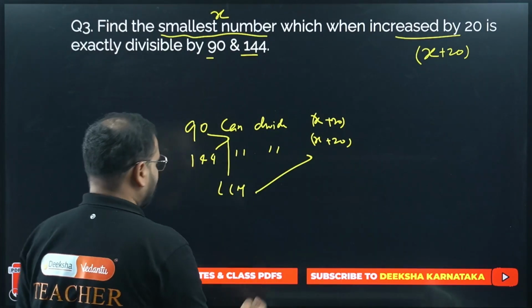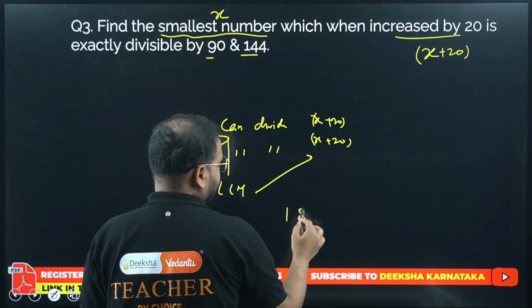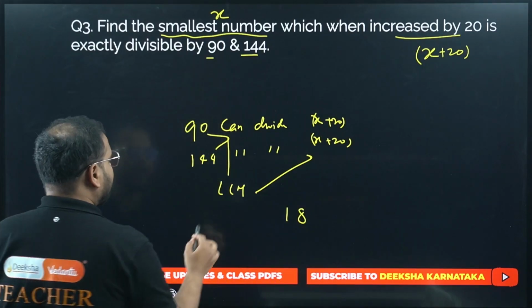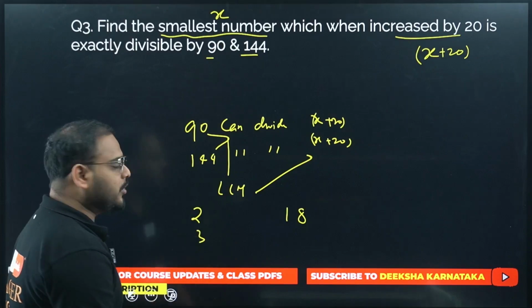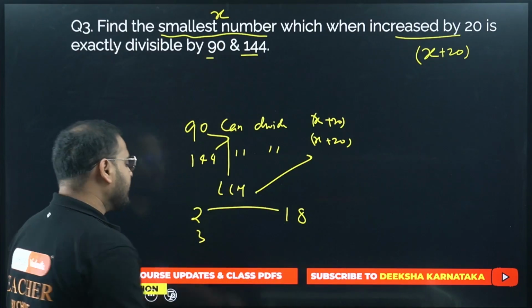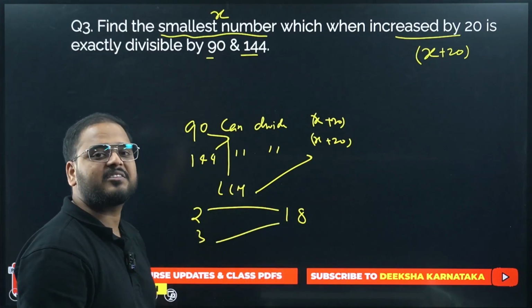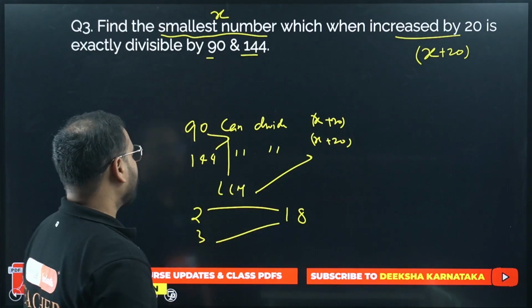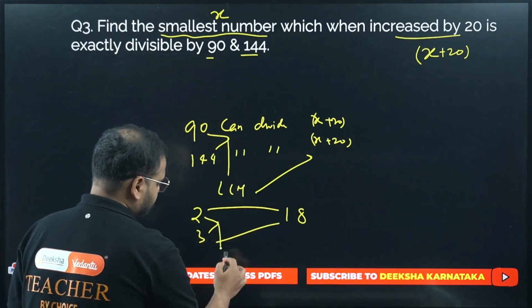Think about it. I take a number, let's say 18. I take two numbers 2 and 3. Can 2 divide 18? Yes, sir. Can 3 divide 18? Yes, sir. 2 times 9 is 18. 3 times 6 is also 18. What's the LCM of 2 and 3?